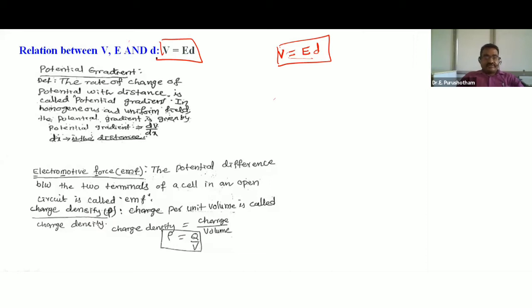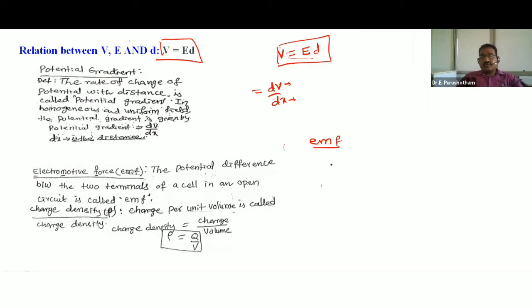Potential gradient. Potential gradient is represented by dV by dx. dV is a change in potential. dx is a change in distance. The ratio between change in potential to the change in distance is also called potential gradient, or the rate of change of potential with distance is called potential gradient. In a homogeneous and uniform electric field, the potential gradient is given by dV by dx. dx is the distance.